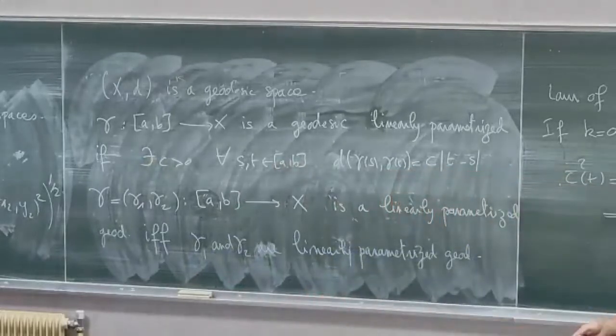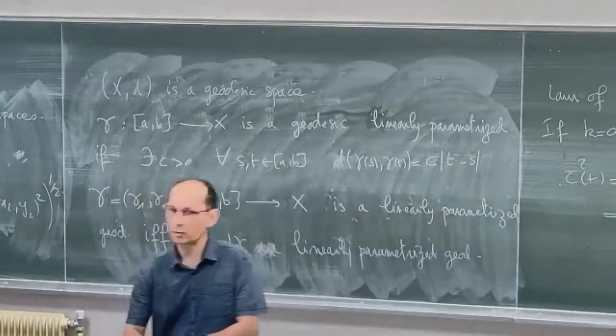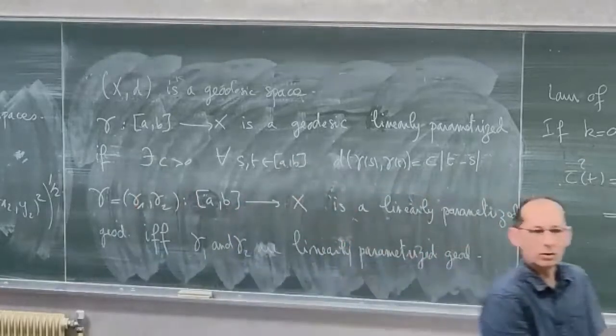Okay. It's quite easy to look at geodesics in X. You just pick two geodesics, one in X1, one in X2, and look at the product, and it gives you exactly all the geodesics in X.